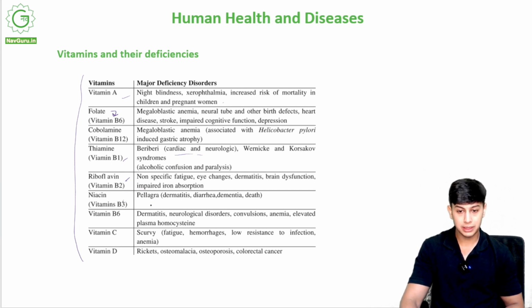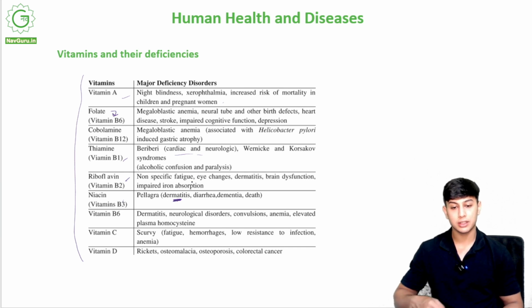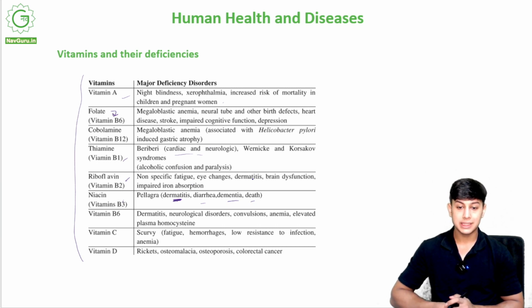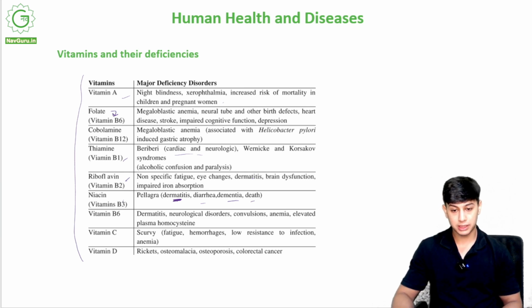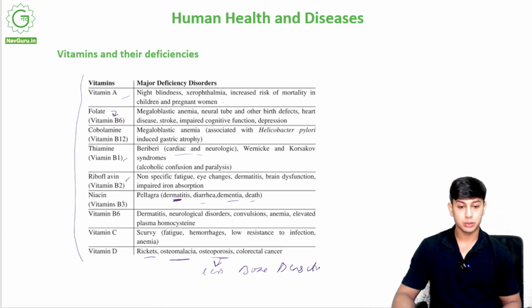Niacin, that is vitamin B3, causes dermatitis. Dermatitis is a disease of the skin, along with diarrhea, dementia, death, right? If there is no vitamin C present, it causes scurvy. If vitamin D is not present, it causes rickets, osteomalacia, osteoporosis. Osteoporosis means less bone density, lighter bones which can break into pieces, so the bones can get fractured easily.